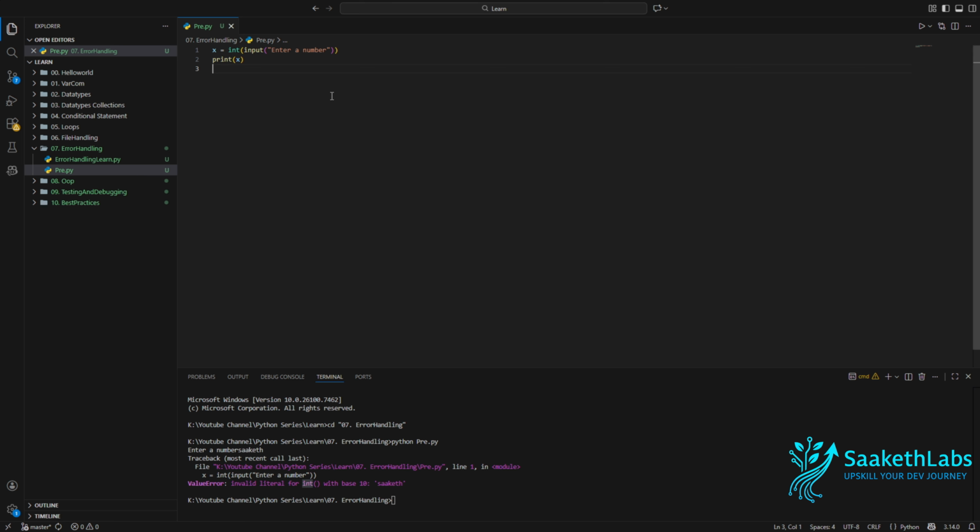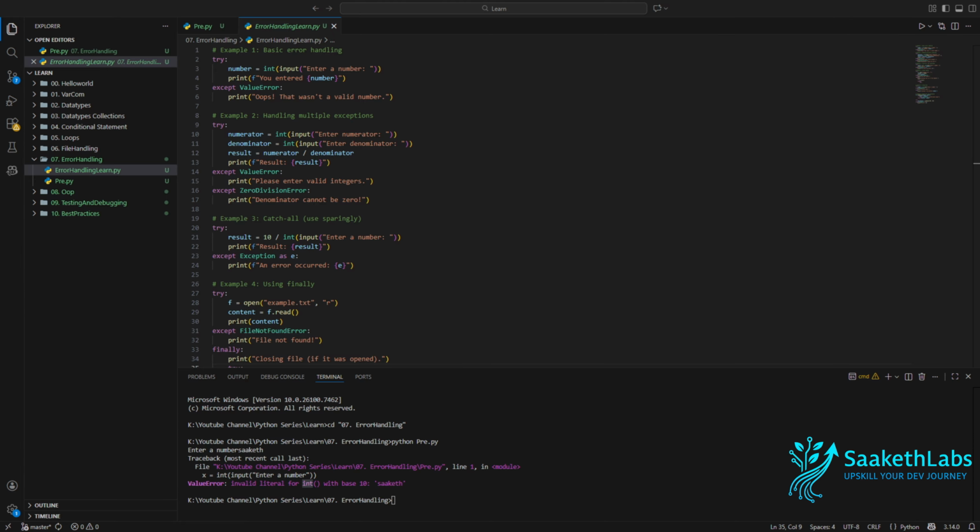Even though I've entered input and I have a print statement here, it is not printing Saket. Right after the execution of this line, the program got terminated abruptly. So to have control over the execution flow, we require try, catch, error handling.